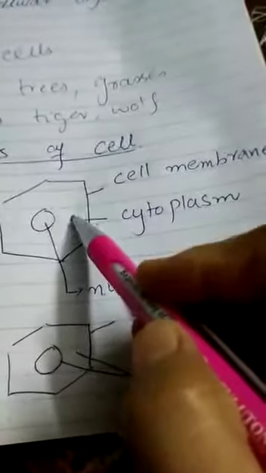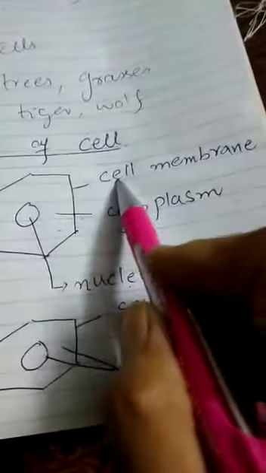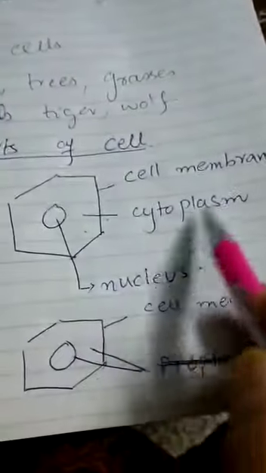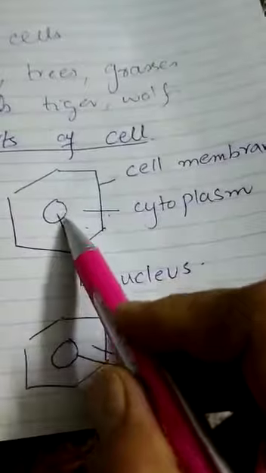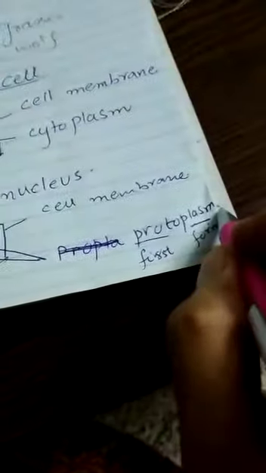Now, the parts of a cell. A typical cell is made up of three main parts, although there are some other organelles present in the cytoplasm, but first consider the three main parts. Cell membrane: a cell is surrounded by the cell membrane. It is the outermost covering of the cell. Then the cytoplasm, and the central part is called the nucleus. Cytoplasm and nucleus are collectively called protoplasm, right?